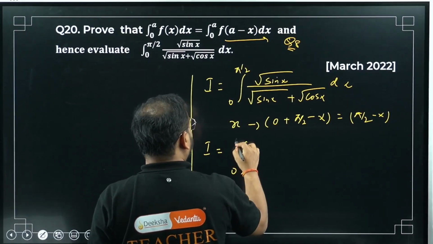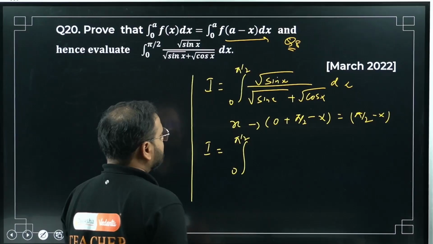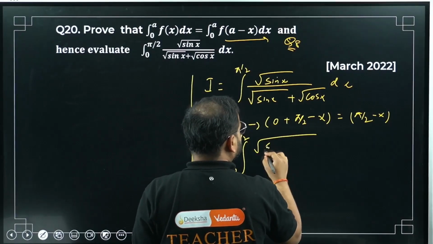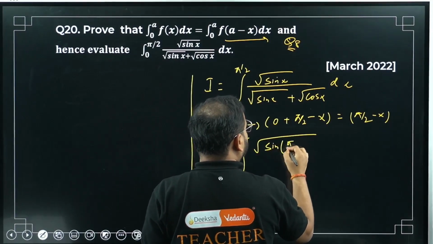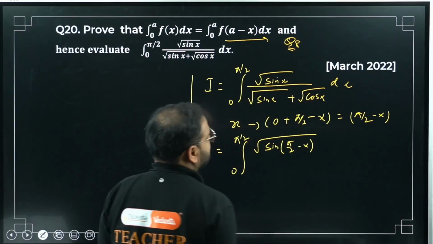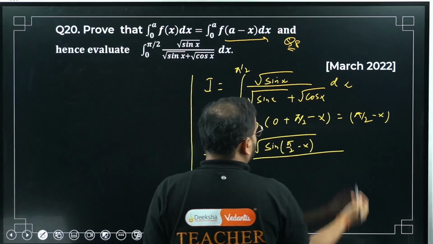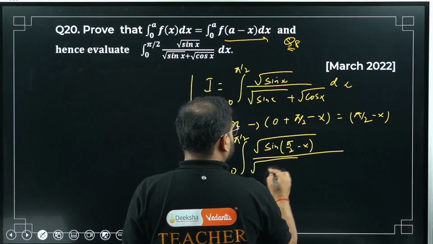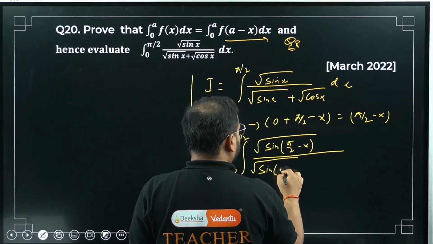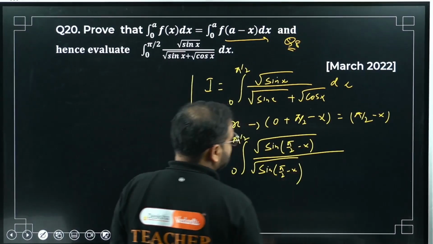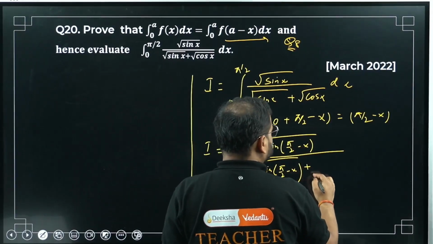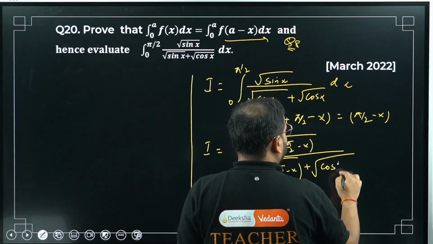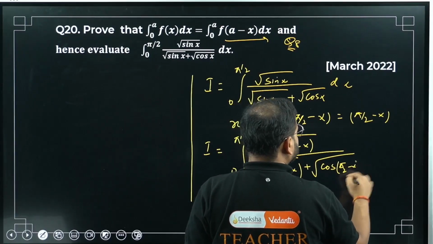Limits remain the same, 0 to pi by 2. Root of sin of pi by 2 minus x, divided by root sin of pi by 2 minus x plus root cos of pi by 2 minus x, dx.